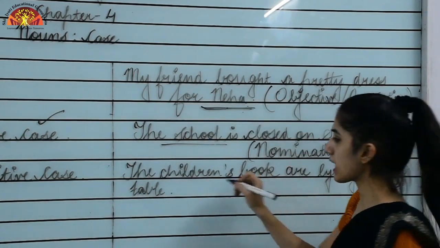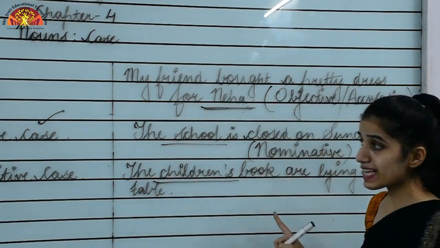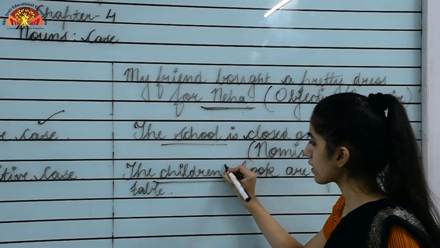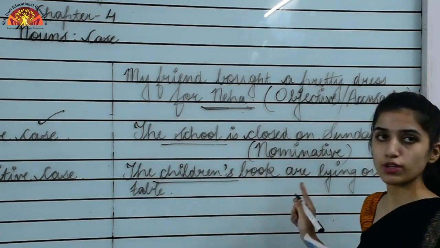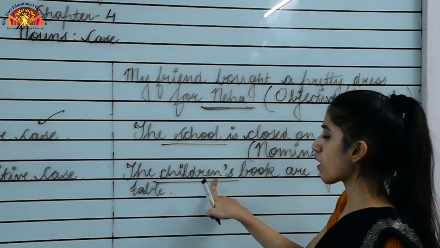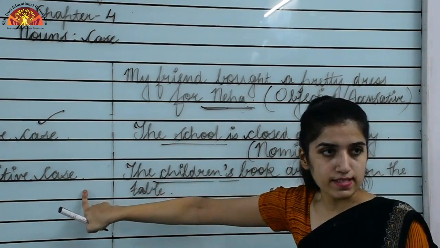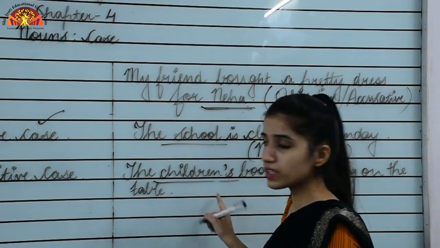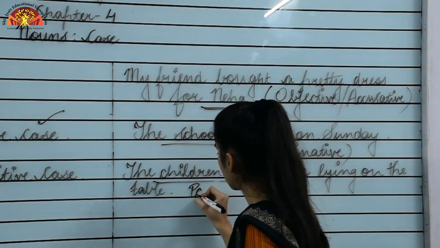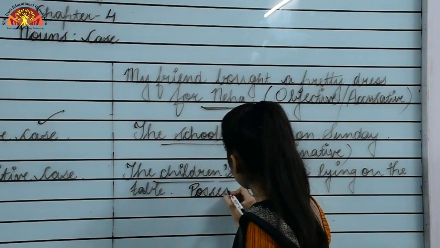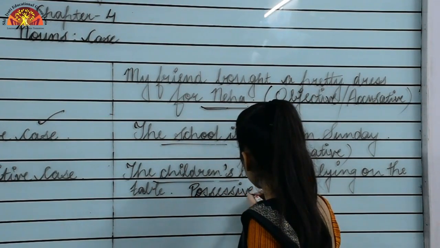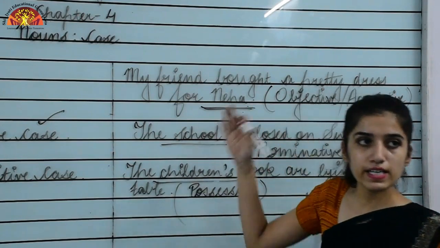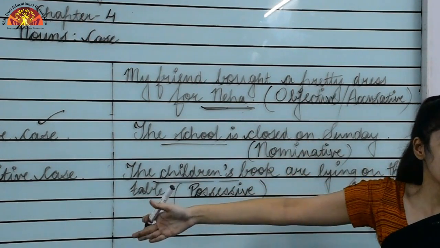Okay, and I am underlining children's over there. As I told you, it would always have an apostrophe to show the possession of something. That is why this noun belongs to which case? Possessive case. So the answer for this one is possessive case.